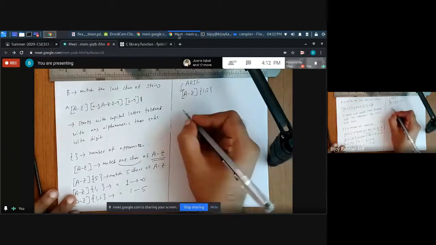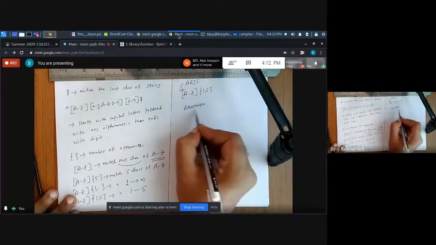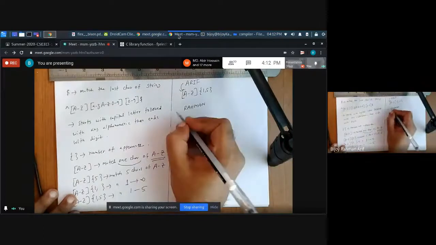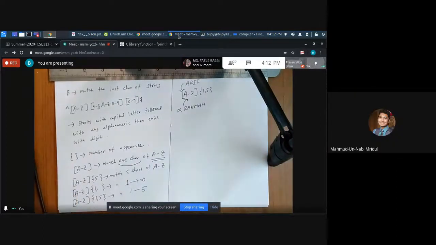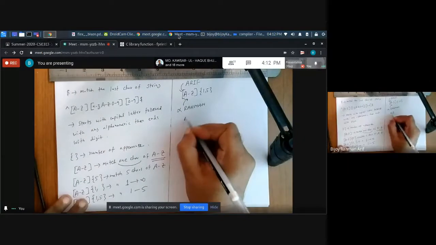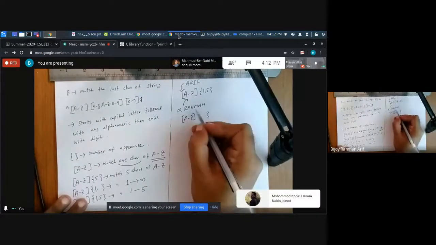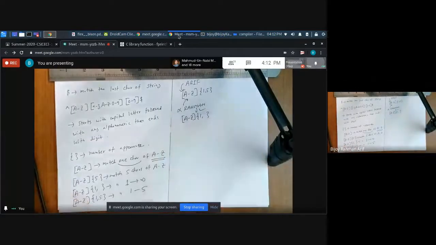On the other hand, if you write Rahman, it is not going to match because Rahman is 6. Okay, sir, got this. And 1 to 5 is at least 1, then maximum. So if you write A to G 1 comma something, it is going to match Rahman because it does not have any upper limit. Okay.